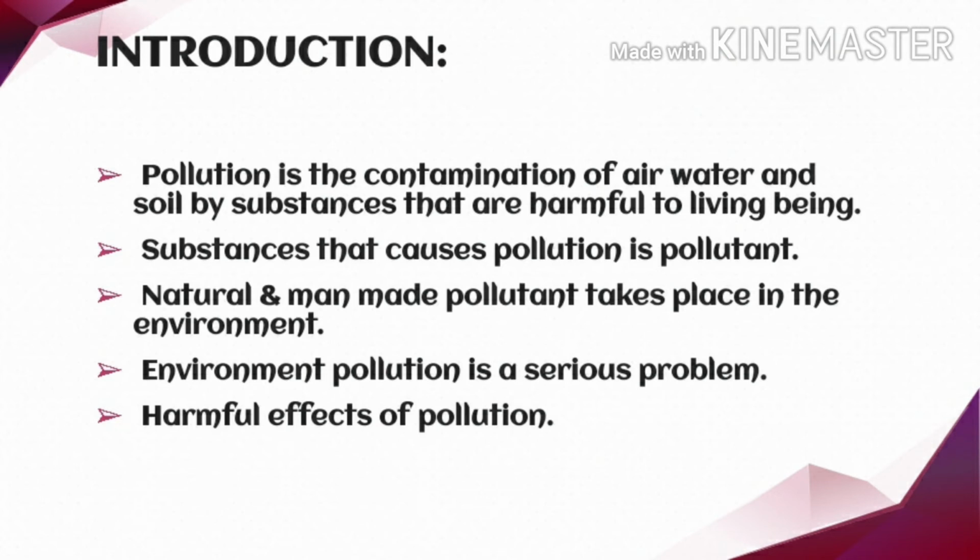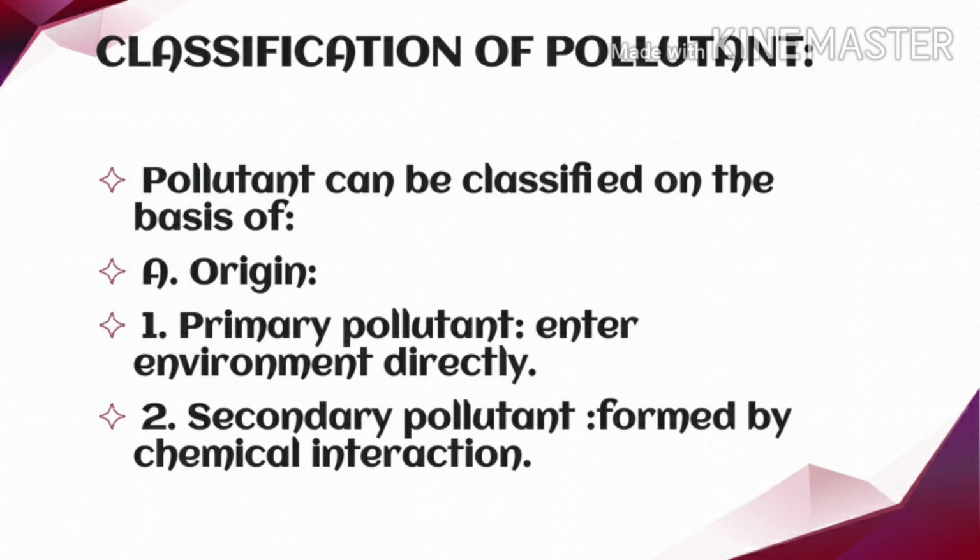Now we are going to talk about the classification of pollutants. The pollutants will have to be classified, and they are classified into different types in the following ways. On the basis of their origin, or from where they have originated, they are classified as primary and secondary.